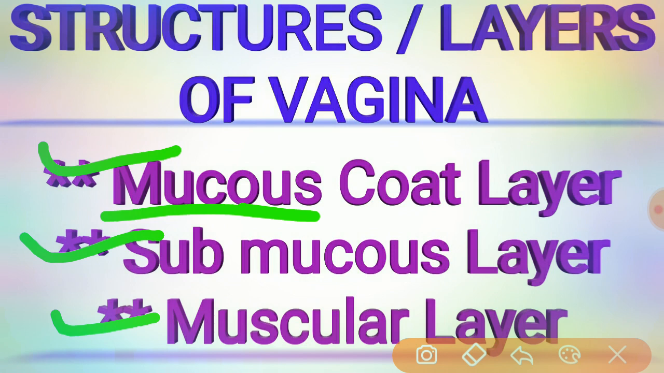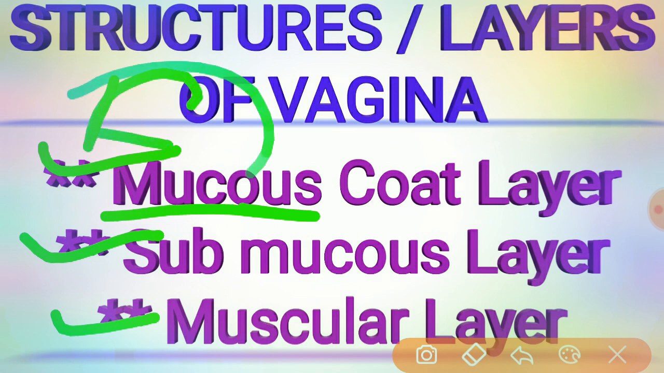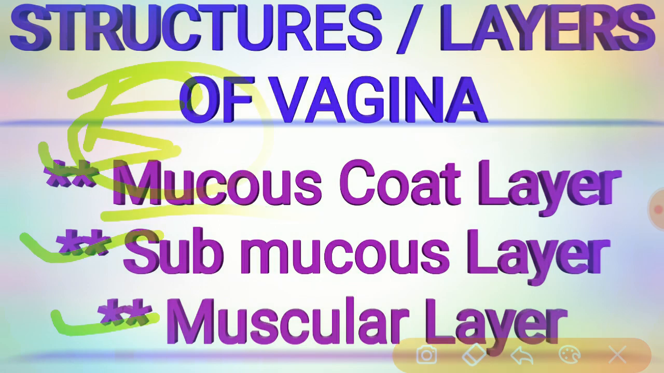Coming to the third one, the muscular layer. It consists of indistinct inner circular and outer longitudinal muscles. There is also a fibrous coat layer, which is derived from the endopelvic fascia and is highly vascular in nature. These are the layers or structures of the vagina.